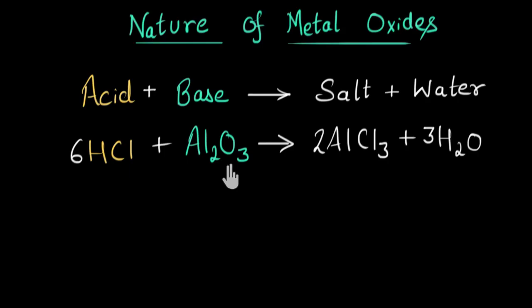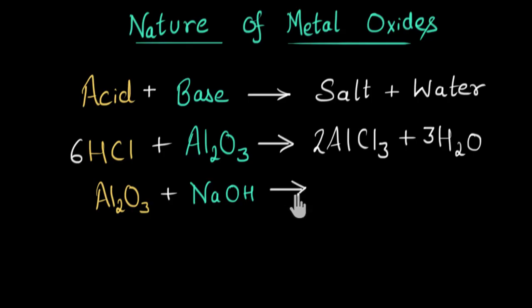Now let's look at an example where aluminium oxide acts as an acid. So here I've taken aluminium oxide, Al2O3. This time I'm going to react this with a base, sodium hydroxide. And this time I will get a weird salt. I'm calling it weird because I always keep forgetting its formula.